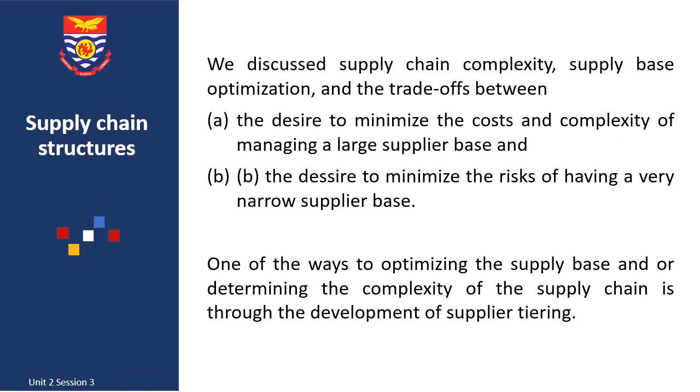Supply chain structures. We established in Unit 1 that some supply chains are very complex, whereas some supply chains are very simple. The issue of supply chain optimization came in where we looked at the optimal number of suppliers, or the right number of suppliers a buying organization would want to do business with at a particular point in time. If we end up with very few suppliers, then we say the supply chain is not complex.